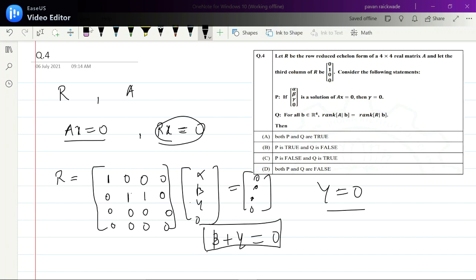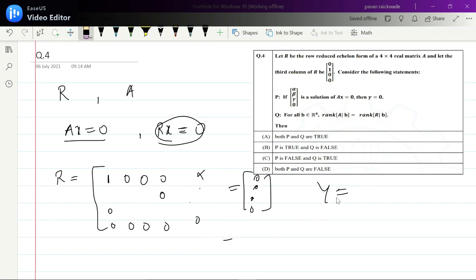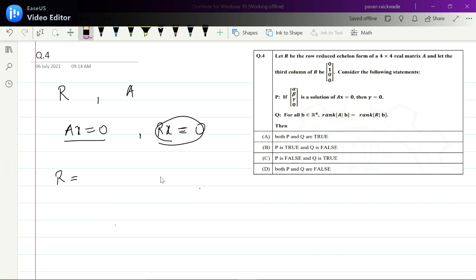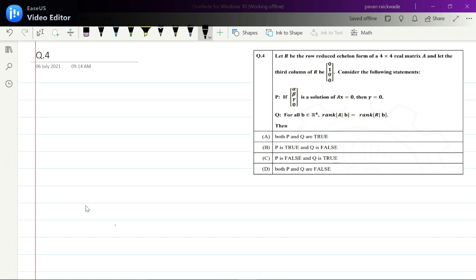Second statement says for all B belongs to R4, rank of A augmented B is equal to rank of R augmented B. See, normally if we want to observe the fact, when we have to find rank of A augmented B, what we do is perform some elementary row transformations and convert A to its row reduced echelon form, right?